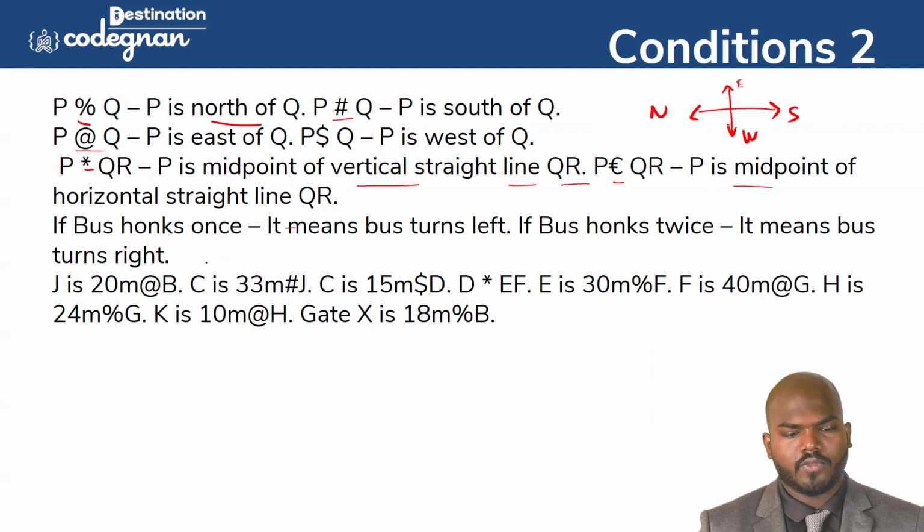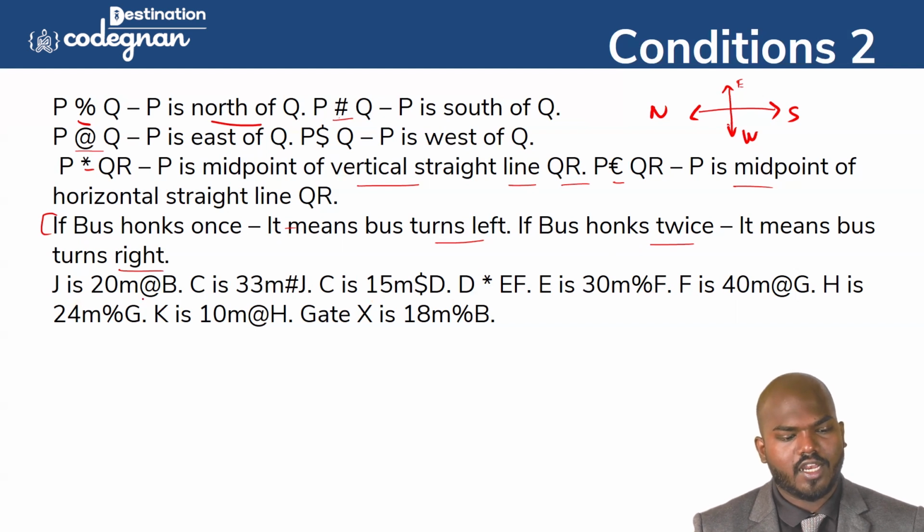Now you see this one, they have given some data. If the bus honks once, it means the bus turned left. Honks twice means it turned right. Now, J is 20 meters at the rate of Q. What does at the rate of mean? J is 20 meters east. So I'm writing here, J is 20 meters east. Follow the diagram. J is 20 meters east with respect to B.